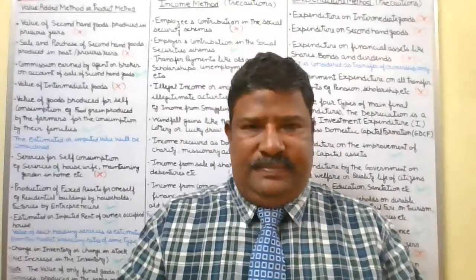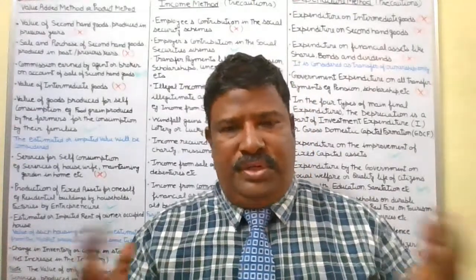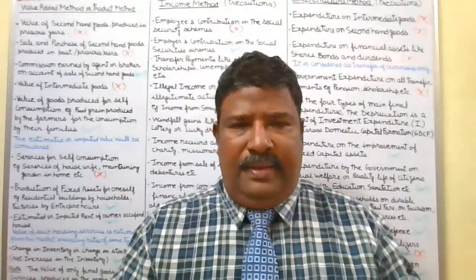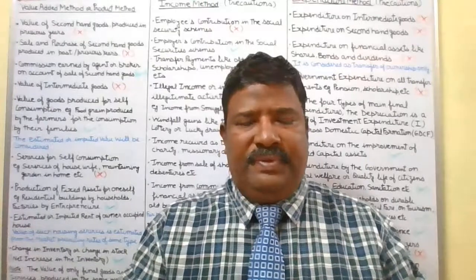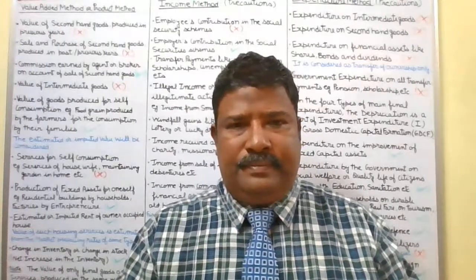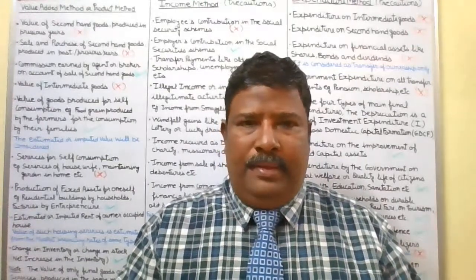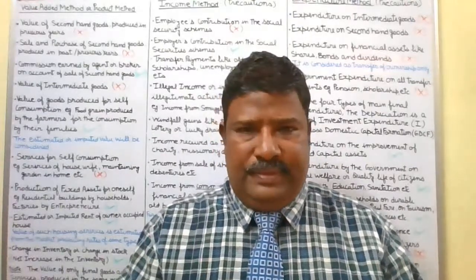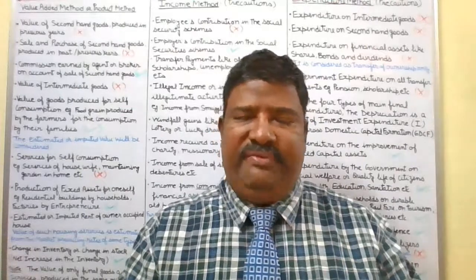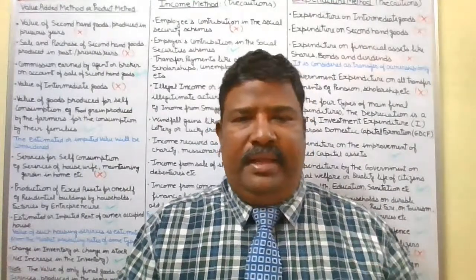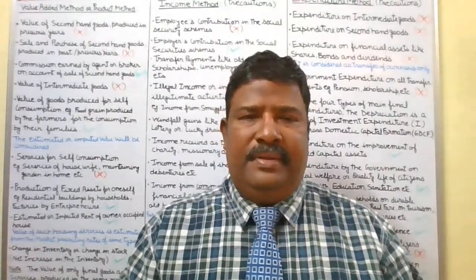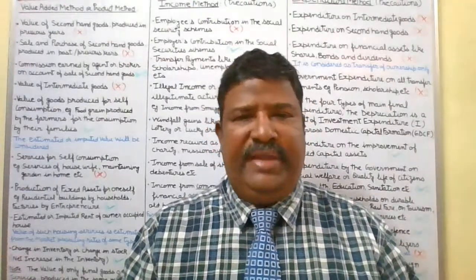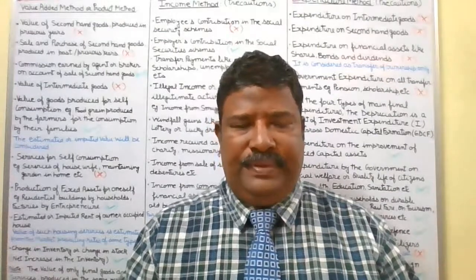When they purchase or consume our domestic goods, it means we are getting foreign exchange, and our domestic goods are being purchased by foreigners. So the spending done by foreign tourists when they visit India is considered in the national income because it is a part of the value of exports.